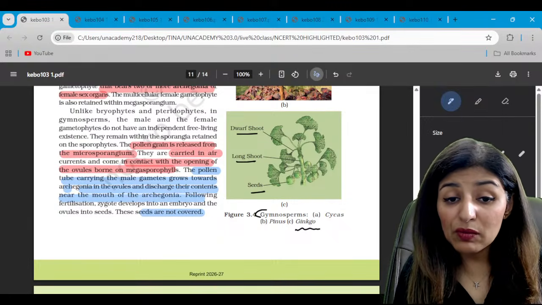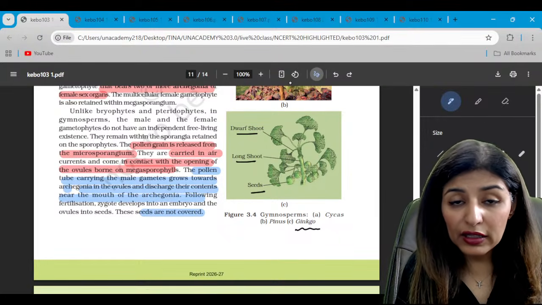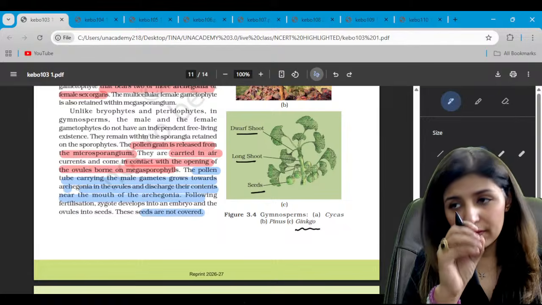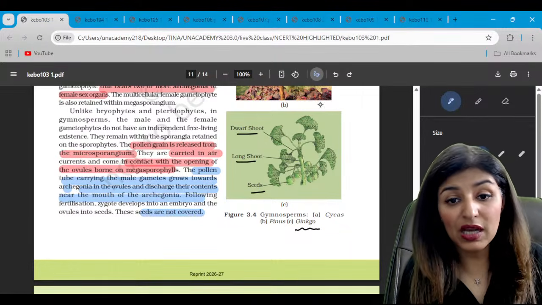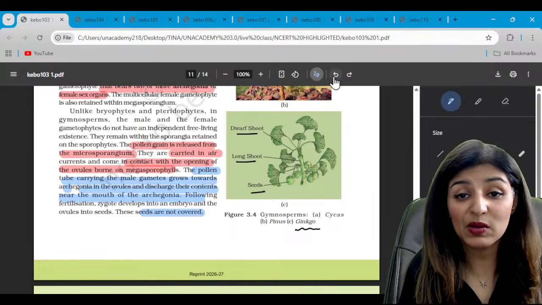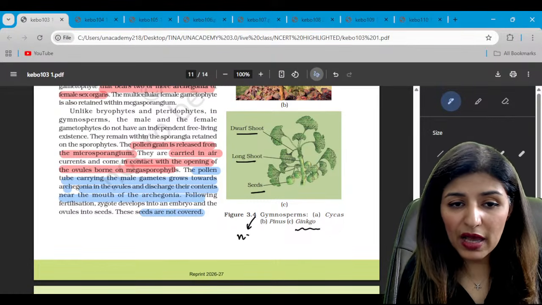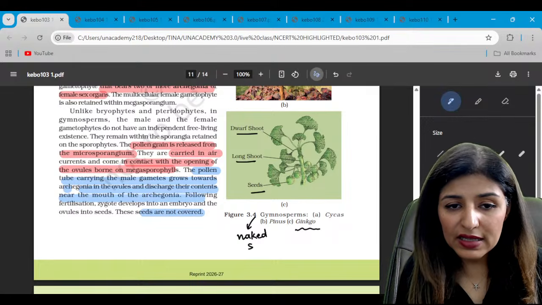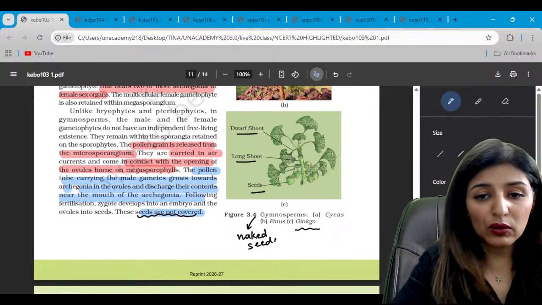And we know that in gymnosperms, guys, there are naked seeds. In May 3rd exam, NEET 2026, there was just one question asked from this chapter, and that was related to gymnosperms only. Yes or no? So gymnosperms have naked seeds. See, the seeds are not covered. Please let me know these points are clear.